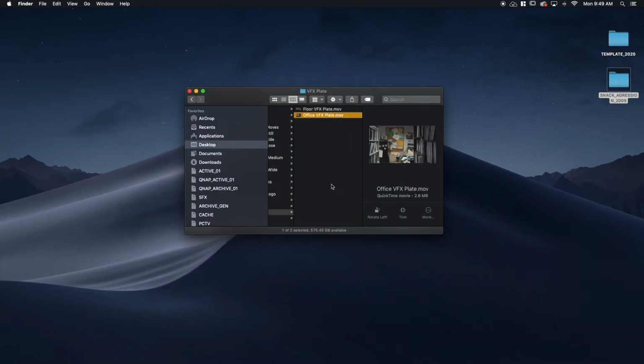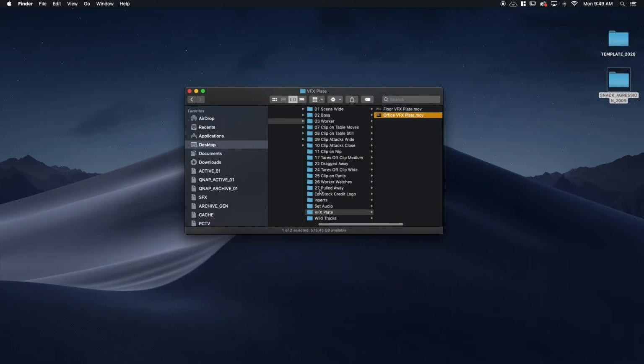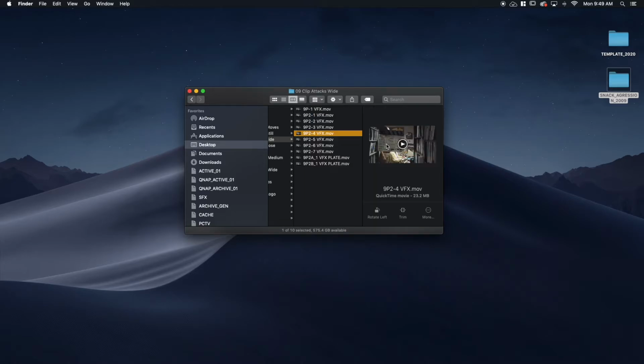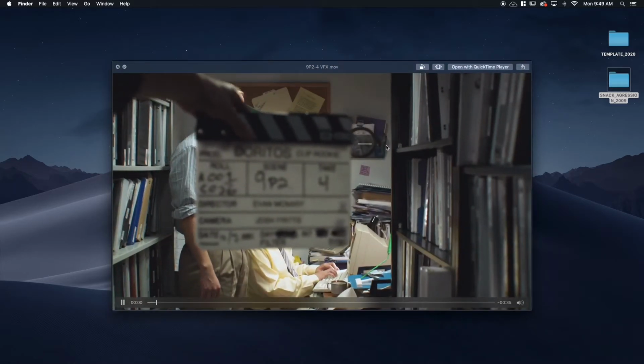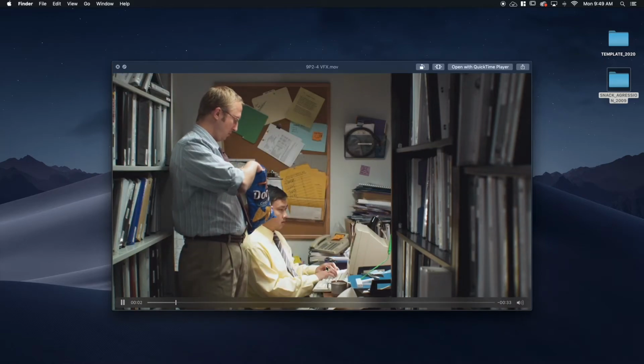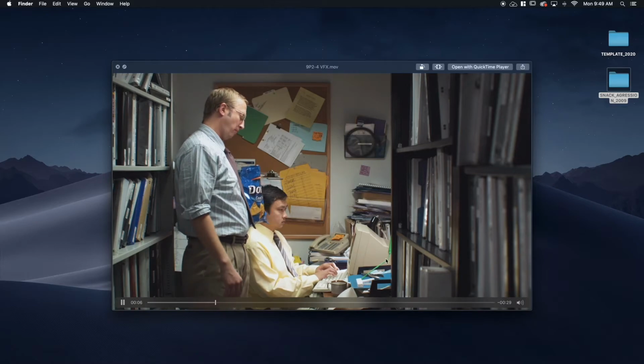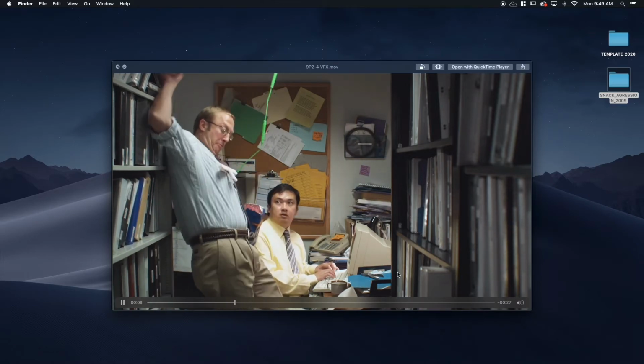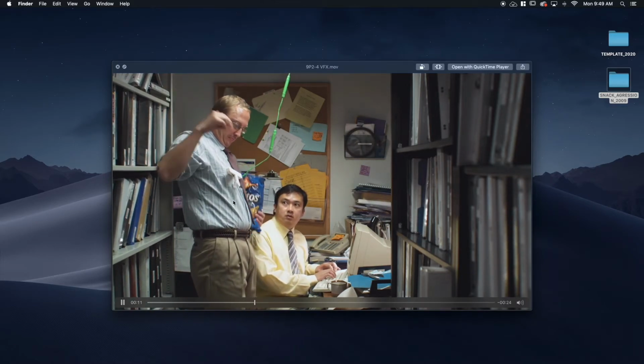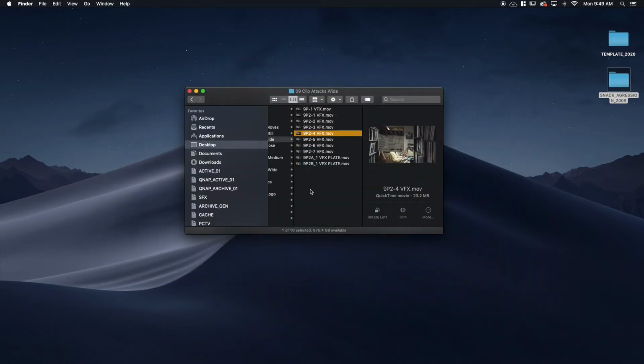So let's go to the wand here. Clip attacks wide. All right, so let's try this one. And we'll just keep on going. So you can see, here's the clip, here is the wand that's surrounded in green tape, and it flies out and attacks this guy. And there are many takes of that.